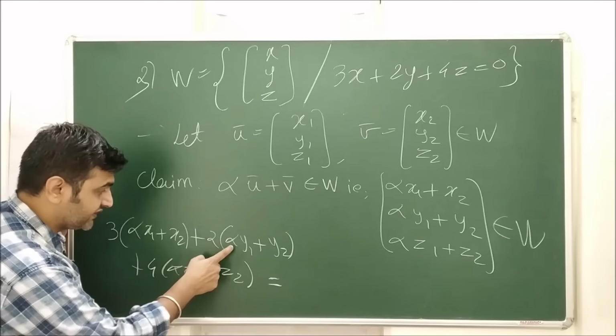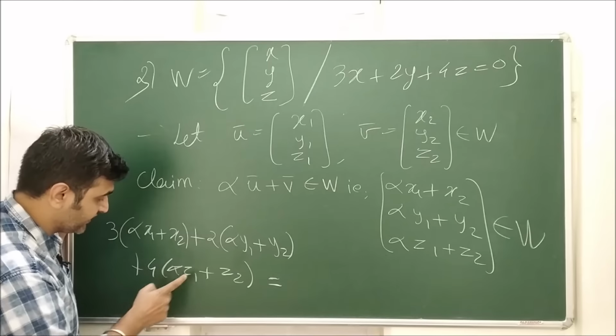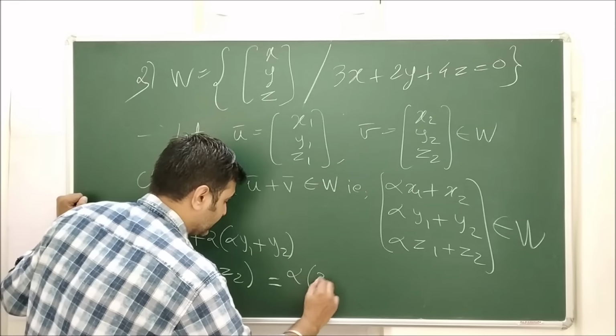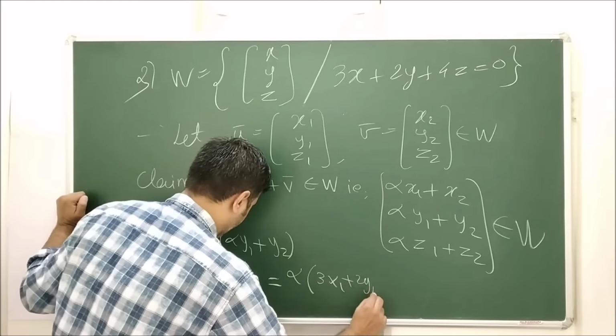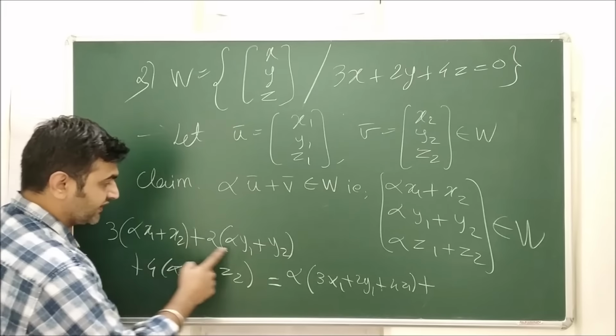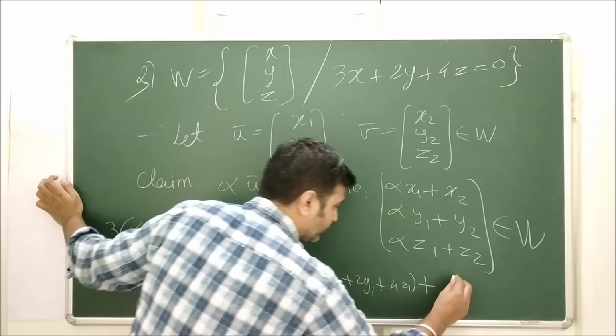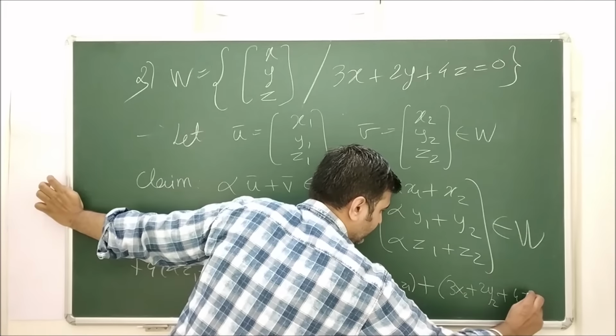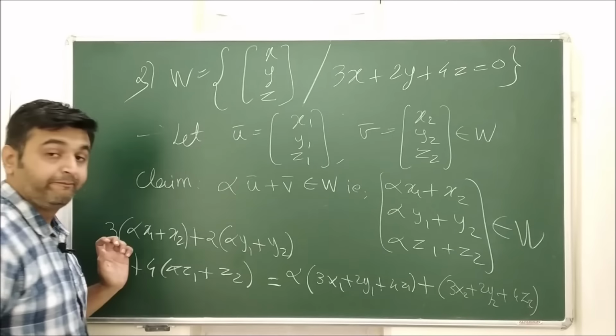And from here, the first 3 terms, this term and this term, you take out alpha common. So it is alpha times 3x1 plus 2y1 plus 4z1, plus 3x2 plus 2y2 plus 4z2.